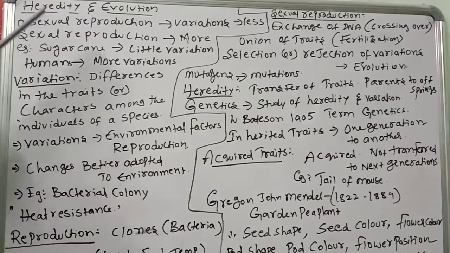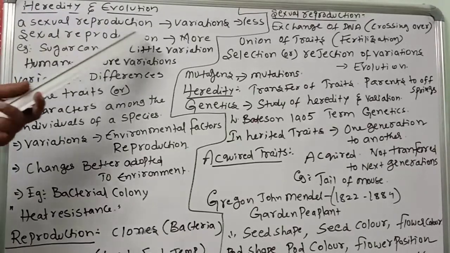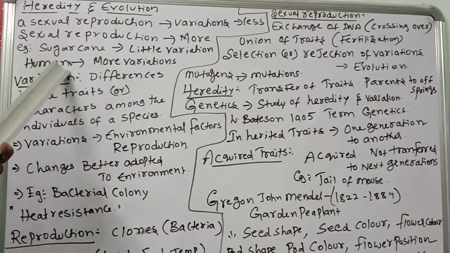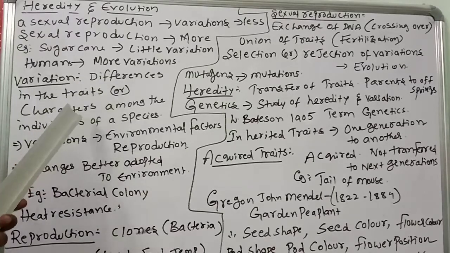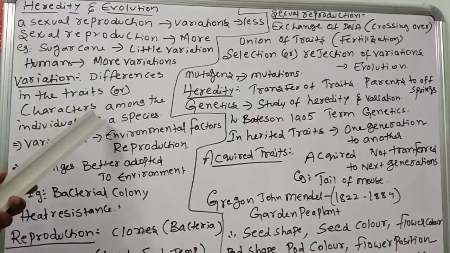Okay children, heredity and evolution, our new chapter. In asexual reproduction variations are less, but in sexual reproduction variations are more. For example, asexual reproduction in sugarcane gives little variation, but human sexual reproduction gives more variations. What is variation? The differences in the traits or characters among individuals of a species. Same species but different characters.